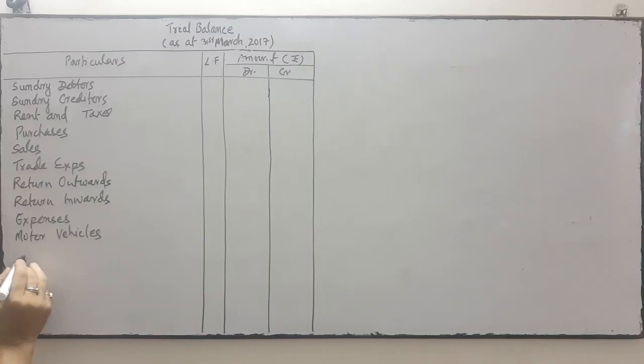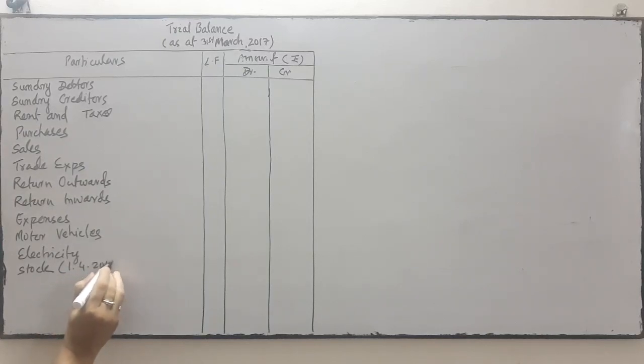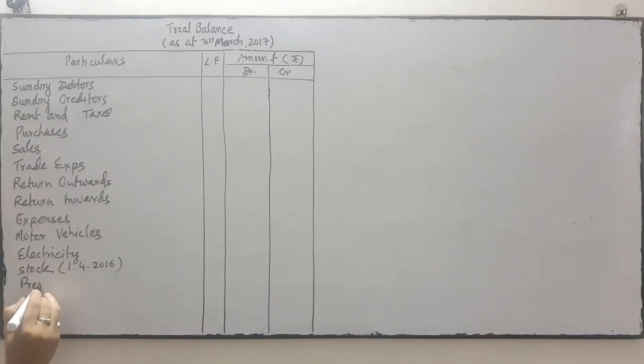Next your electricity. Next stock on 1st April 2016, it means it's an opening stock. Premises means land and building is called premises.